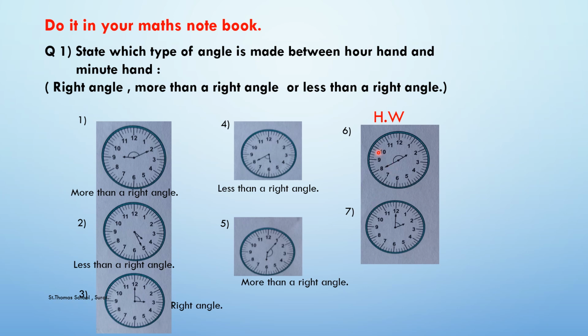Now question number 6 and question number 7, these are two homework that you have to do in your maths notebook or in your geometry notebook. First, you have to draw the clock and the minute hand and the hour hand like this as shown in the picture, and then thereby write the answer beside the picture.